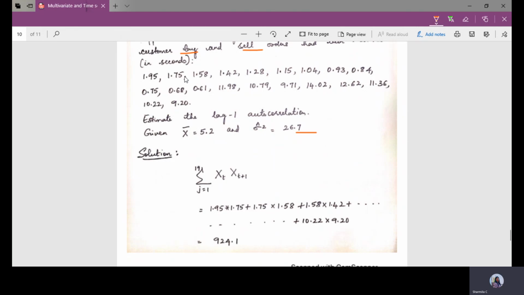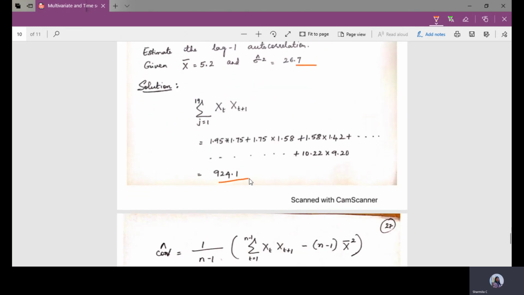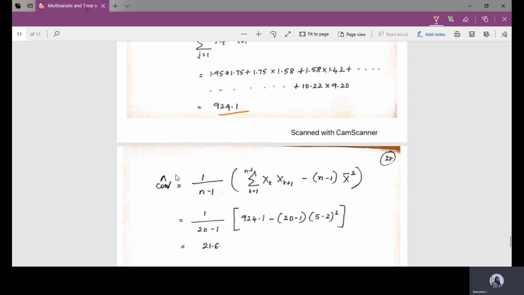1.95 into 1.75 plus 1.75 into 1.58 plus 1.58 into 1.42 plus 1.42 into 1.28 plus 1.28 into 1.15, and so on up to the last number. If you do the summation of all these, you will get 924.1. Now we need to calculate the covariance.